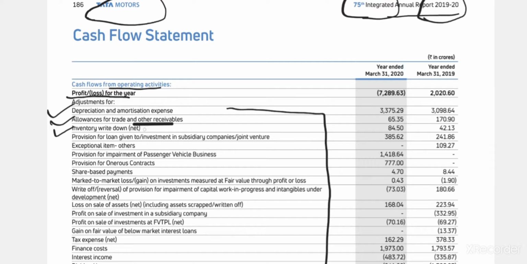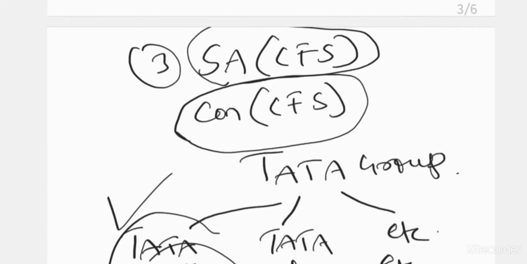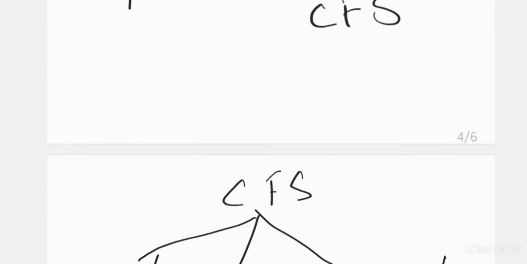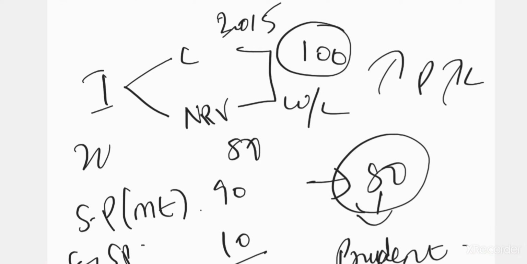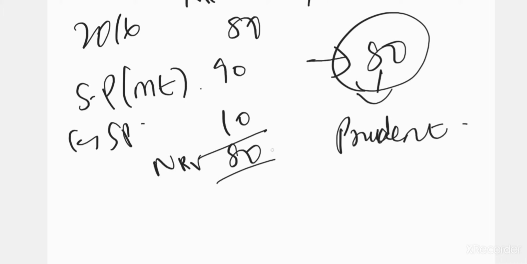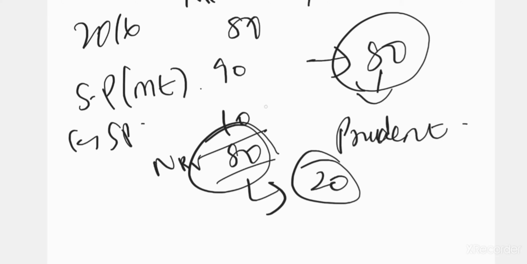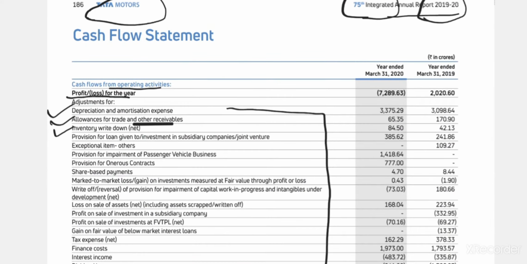They have written down. Sir, what is the net written down? See what has happened. From 100 you should bring it down, right? You have reported at 100 in 2015, but in 2016 the actual showable amount is 80, so you should write down by 20 net. That's what they have done here. Some 84.5 rupees is there.